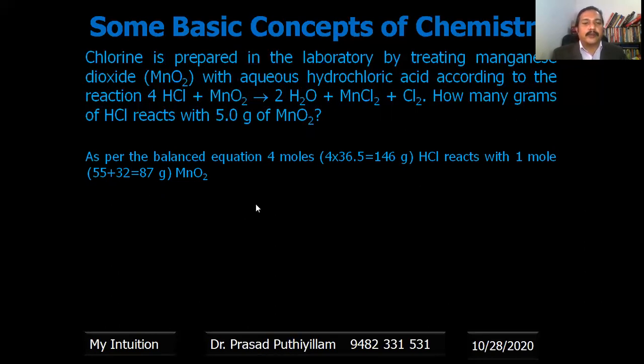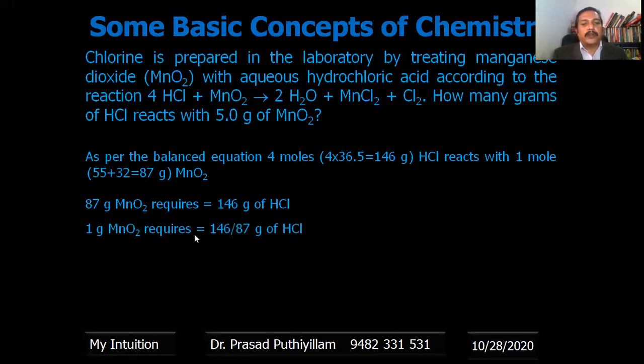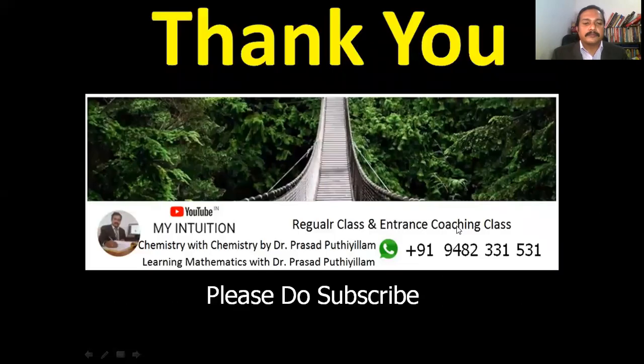Therefore, for 5 grams of MnO2, in that way we can rearrange. 87 grams of MnO2 requires 146 grams of HCl. Therefore, 1 gram of MnO2 requires 146 divided by 87 grams of HCl. Now it is straightforward. 5 grams, how much? Therefore, 5 grams of MnO2 requires 146 divided by 87 multiplied by 5, that is 8.4 grams of HCl.